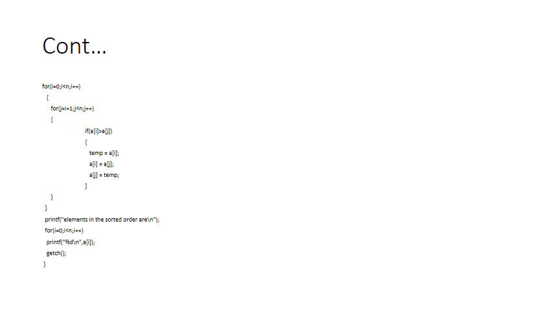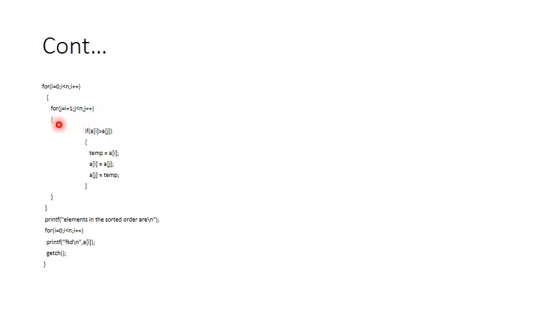Once your control has come inside by satisfying the condition which you have written in the outer loop, then this particular control will try to execute this loop till this condition becomes false. Until and unless this condition becomes false, your control will not move on to the outer loop. Now what is happening? Your i value is 0, that is stationary, but a of i is getting compared with a of 2, a of 3, a of 4, a of 5, a of 6, a of 7, a of 8 and a of 9.